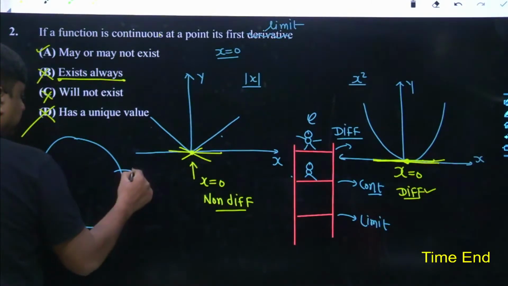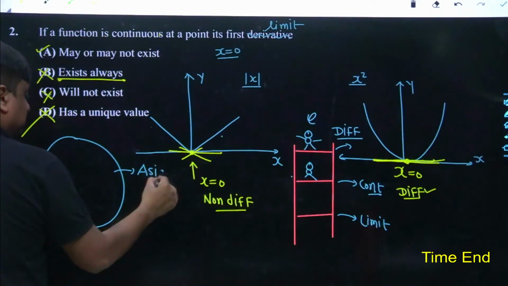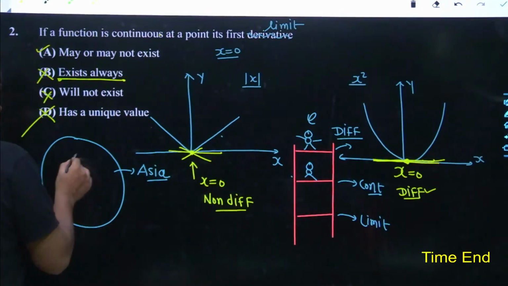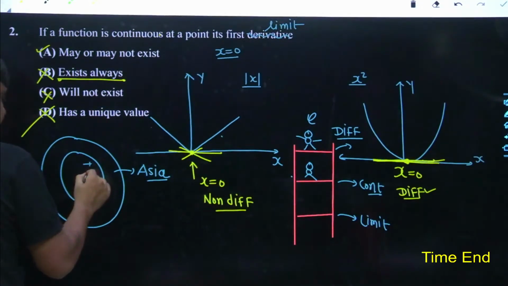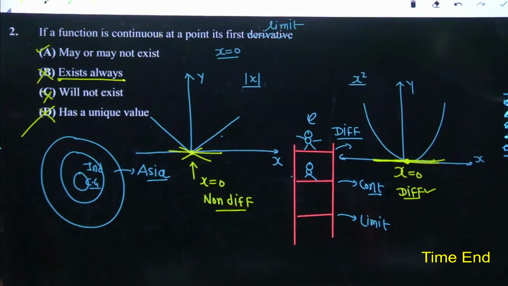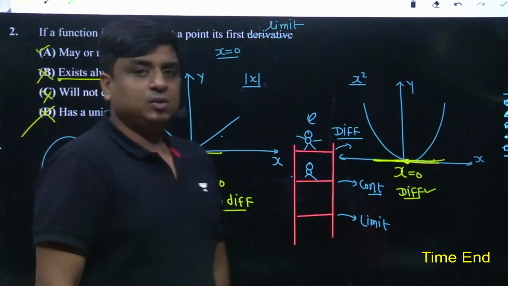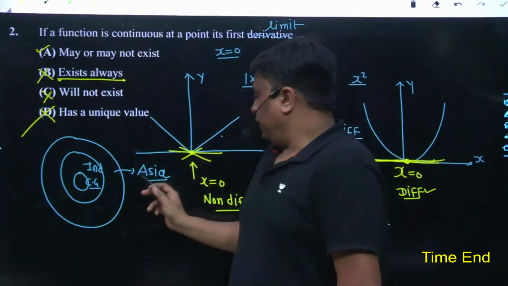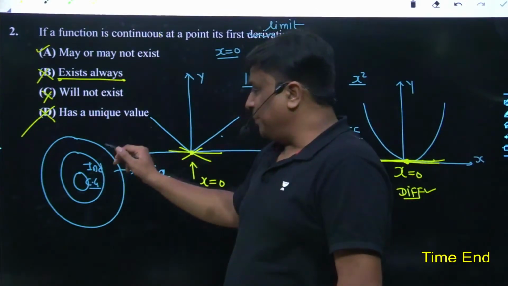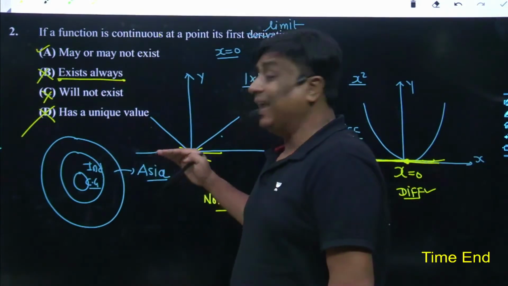This is Asia. Then comes India. And then comes, let's take CG, Chhattisgarh, from where I have been teaching you guys. My dear friend, if you belong to Chhattisgarh, by default you are sitting in India and by default you are hailing from Asia.